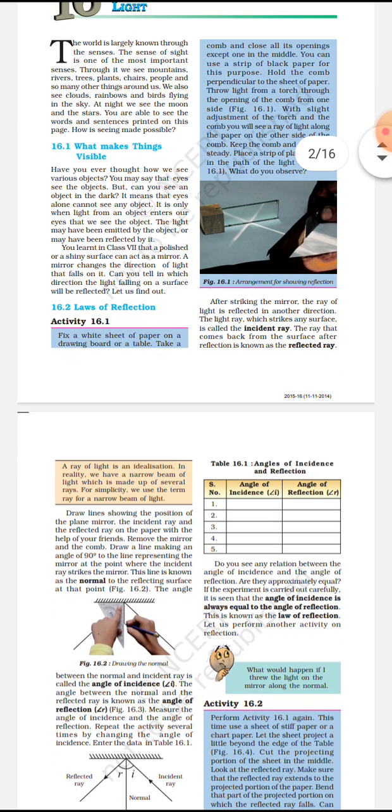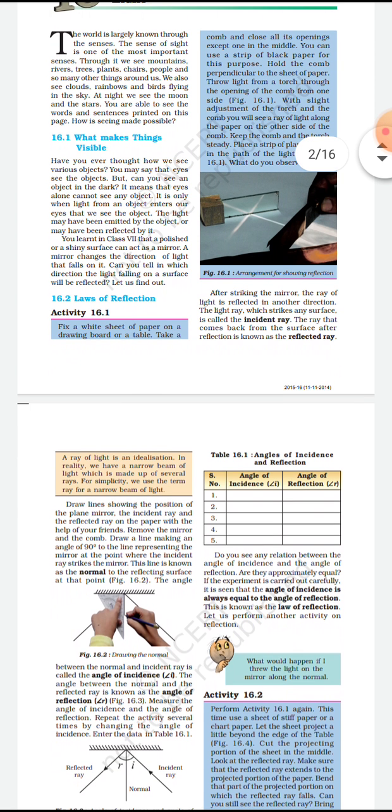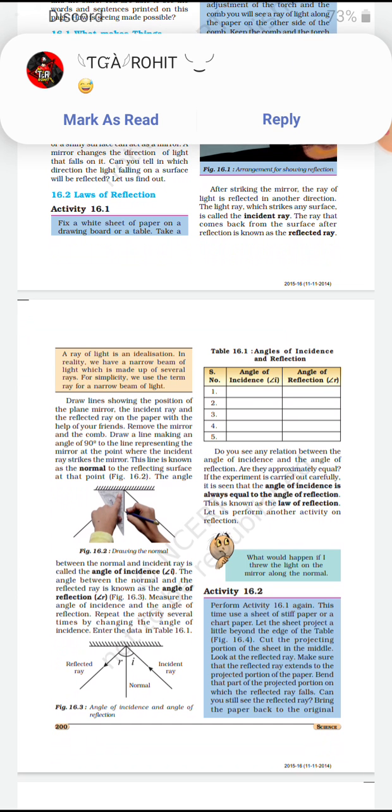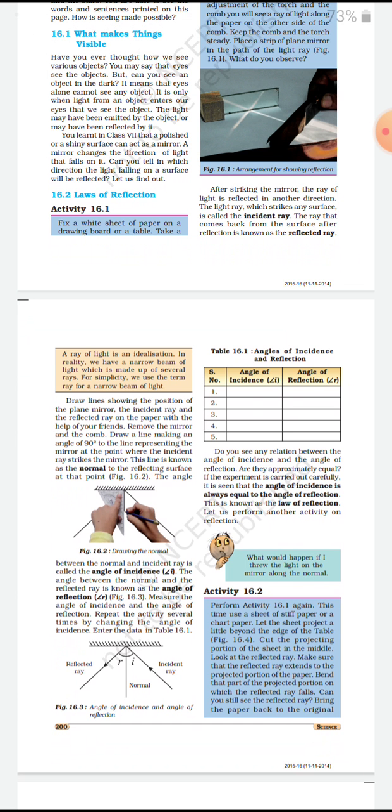After striking the mirror, the ray of light is reflected in another direction. The light ray which strikes any surface is called the incident ray, and the ray that comes back after hitting the mirror is called the reflected ray.